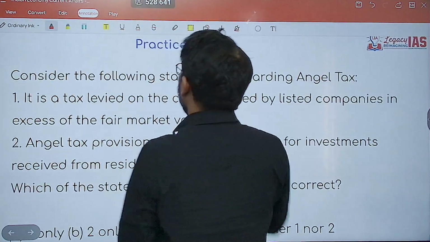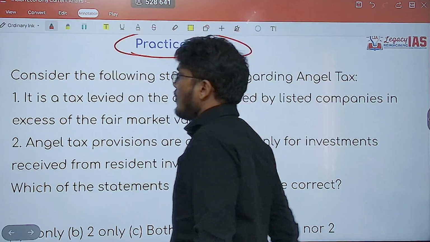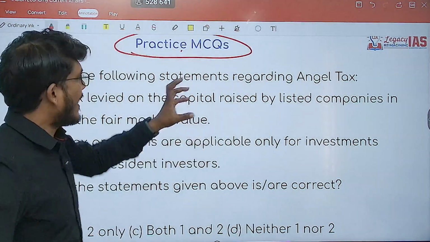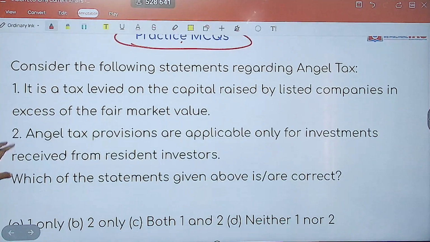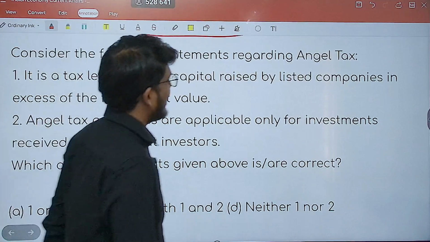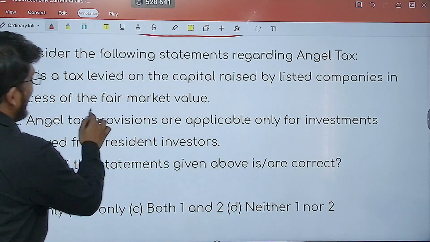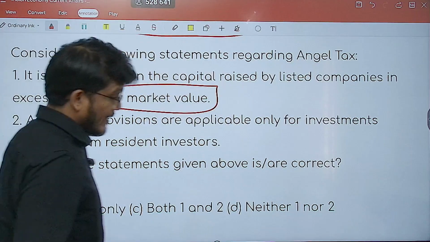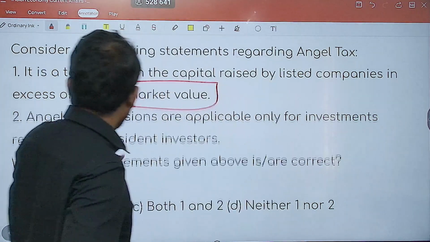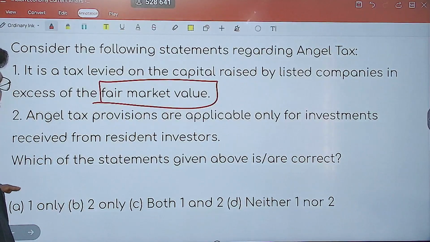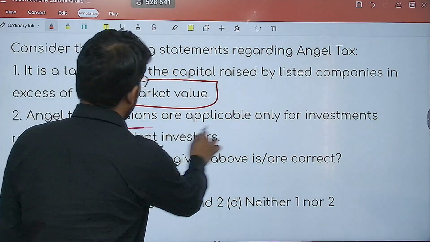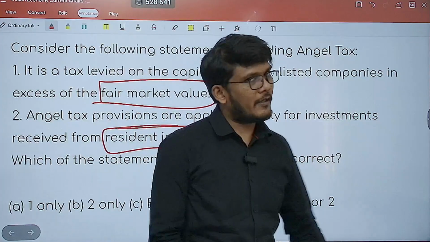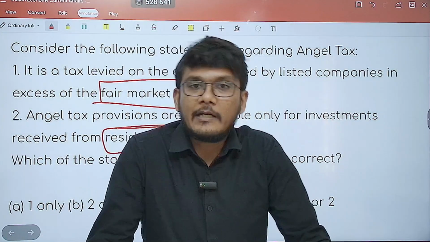Now, let's see what kind of question can be asked. We have studied angel tax. So consider the statements regarding angel tax. Statement 1, it is a tax levied on the capital raised by listed companies in excess of the fair market value. Yes, it did mention in excess of the fair market value. It is not asking whether it is presently imposed or not. It is just asking the concept, right? Statement 2, it is a provision applicable only for investment received from resident investors. No, not necessarily. So option A will be the correct answer here, right?